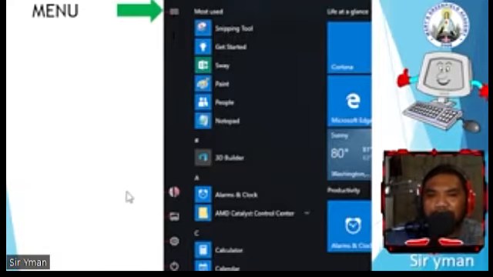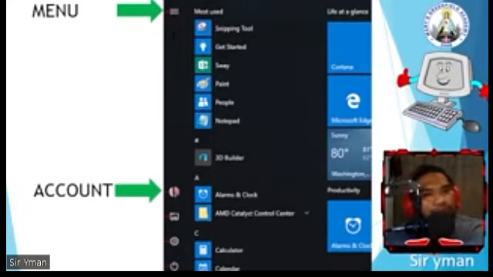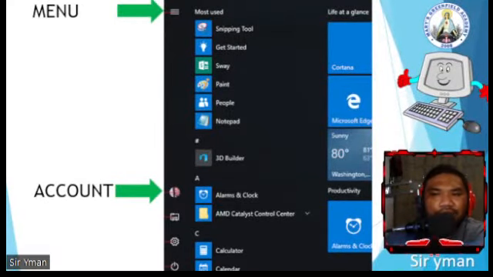Right, next is this one with the image. This is called account. So here you can lock or sign out on your PC. Pwede ka rin mag-switch to another account or change your account picture by selecting your image or any image that is saved on your computer. Okay, so you're just going to click this one.